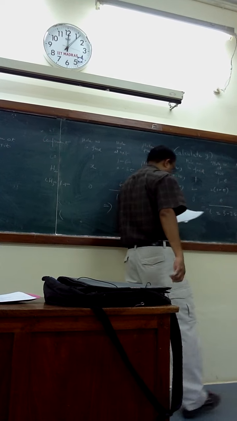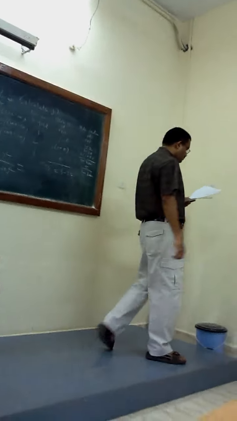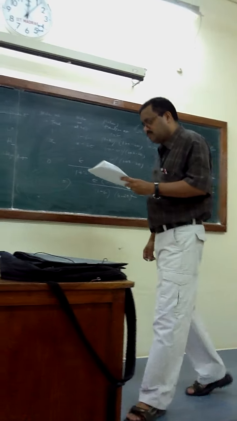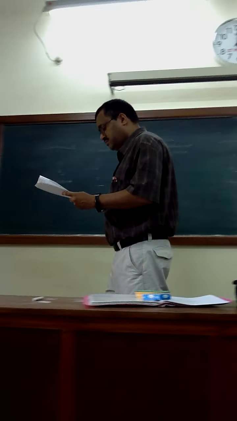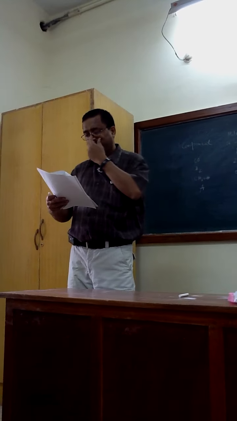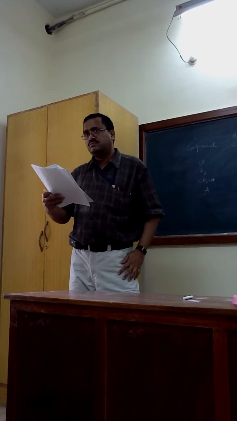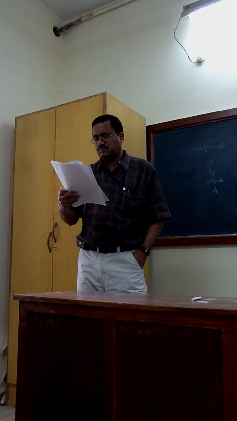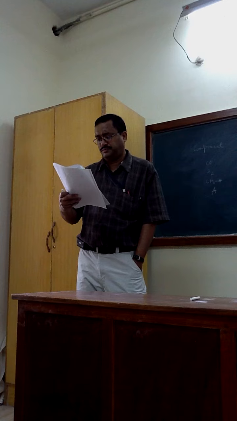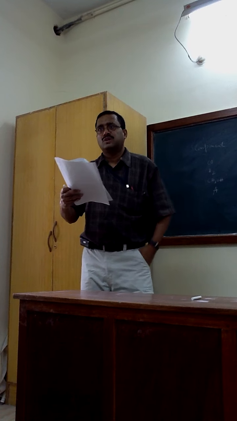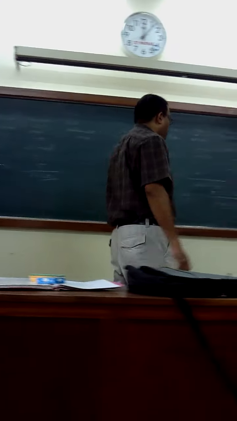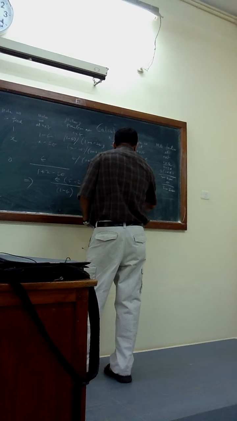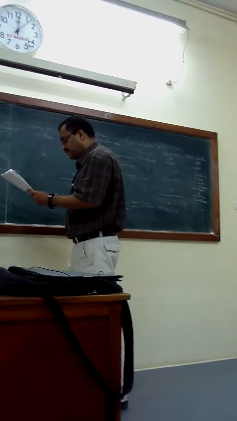Right hand side will be what? 25 into 44.973 into 10 to the power minus 3.